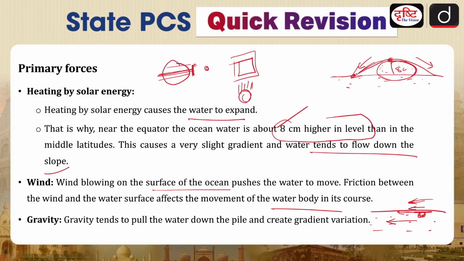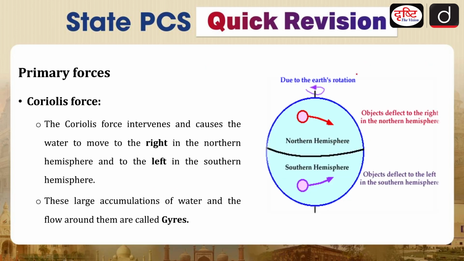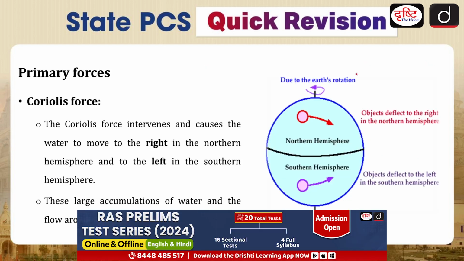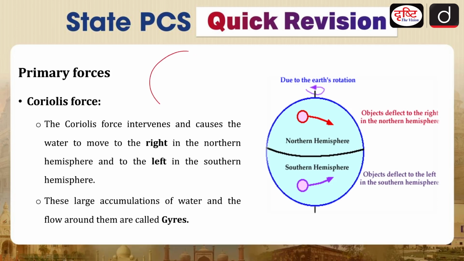Other than that, one more factor is your Coriolis force. Because of the rotation of the earth, there is a pseudo force which is working, that is Coriolis force. Let me explain. This is your earth, this is the equator, and you are here in the southern hemisphere. Now you know that the earth is moving in this direction, from west to east.